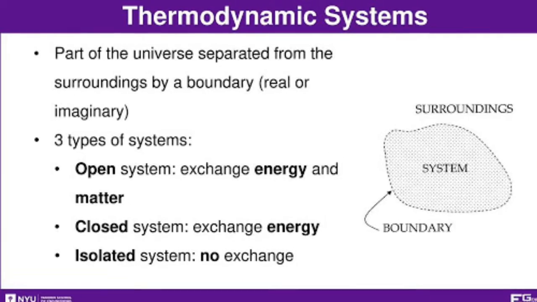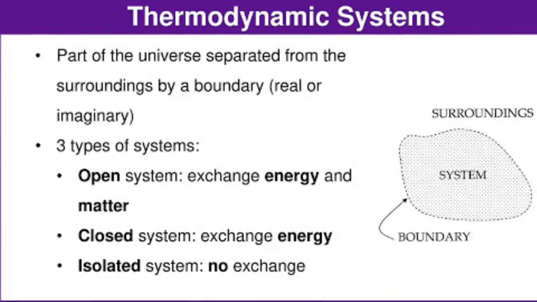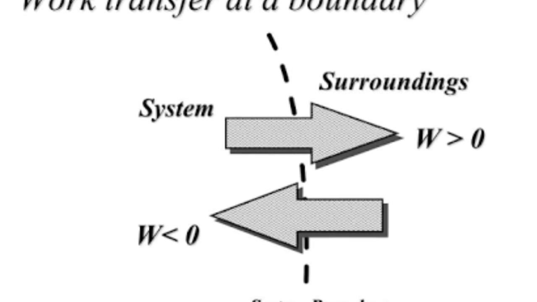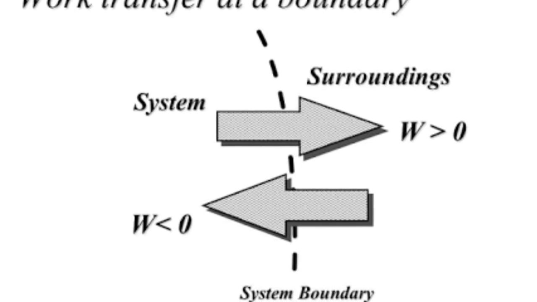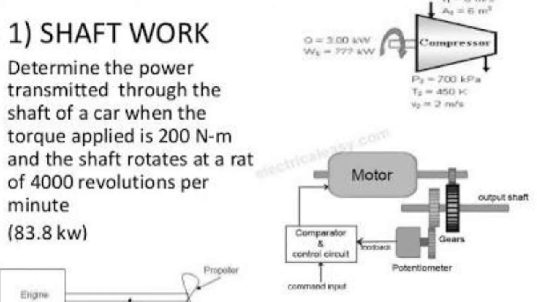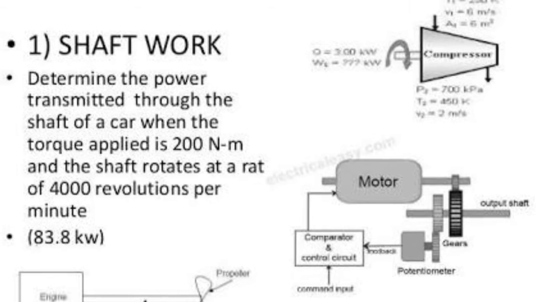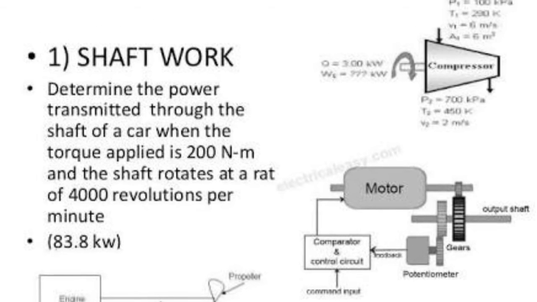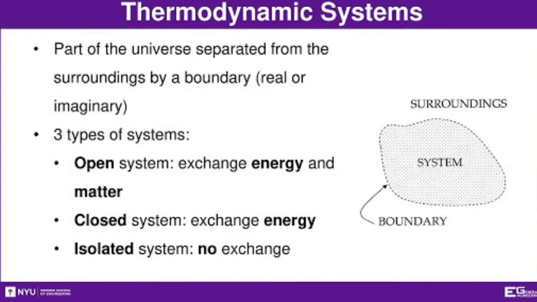The motor is driving a fan, but the system is doing work upon the surroundings when the fan is replaced by a pulley and a weight. The weight may be raised by the pulley driven by the motor. The sole effect on things external to the system is the raising of the weight. When work is done by the system, it is arbitrarily taken to be positive, and when work is done on a system, it is taken as negative.